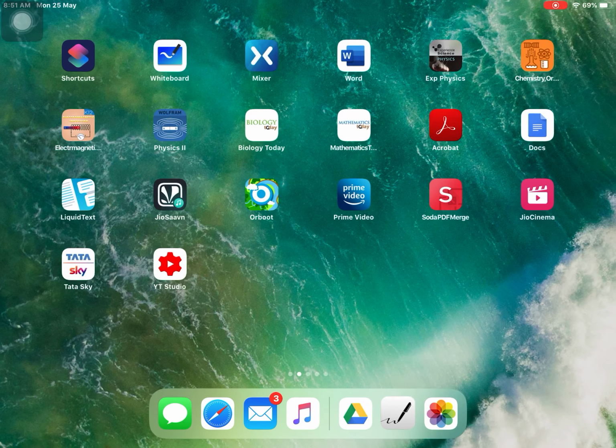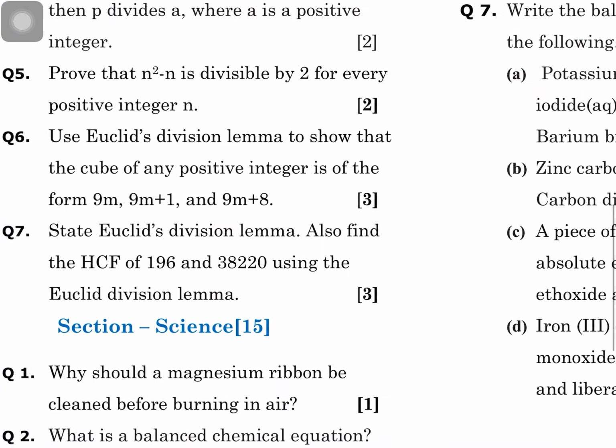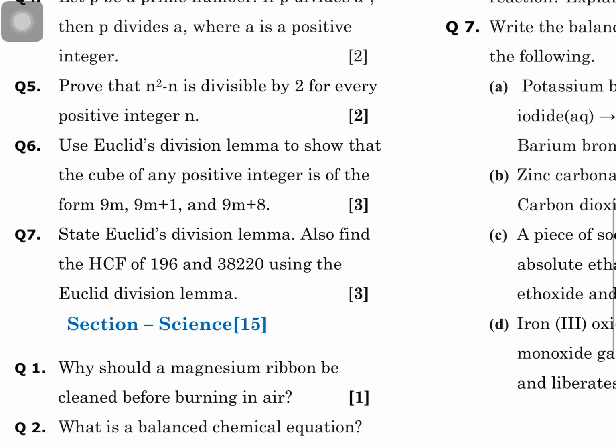Solution number 7. State Euclid division lemma. Also find the HCF of 196 and 38,220 using Euclid division lemma. Can you state Euclid division lemma? Very simple it is.